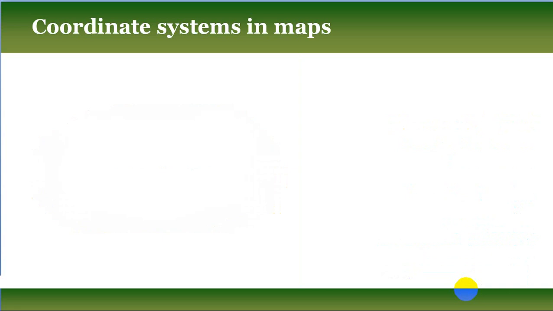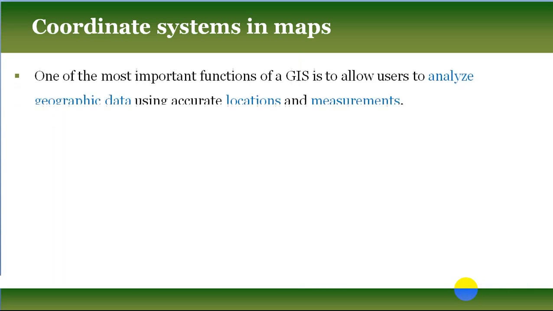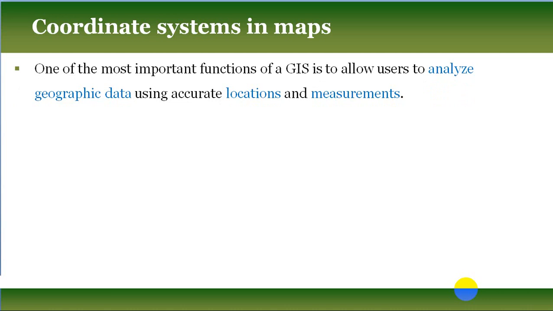Now the first topic is coordinate system in maps. One of the most important functions of a GIS is to allow users to perform different types of analysis of geographical data using accurate locations on the earth's surface and by doing different types of measurements.